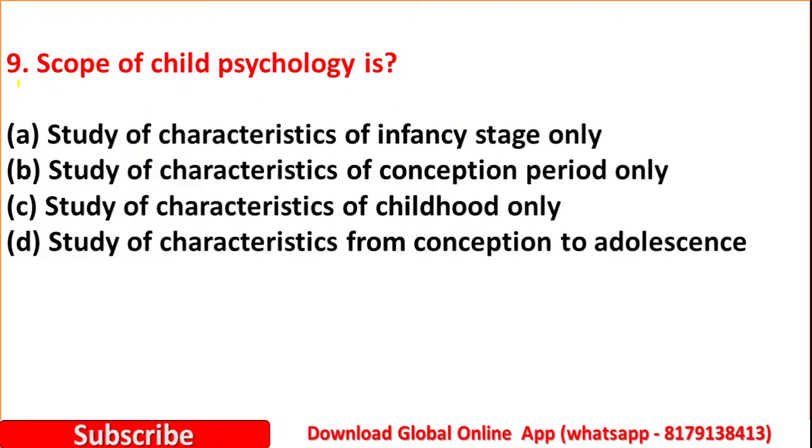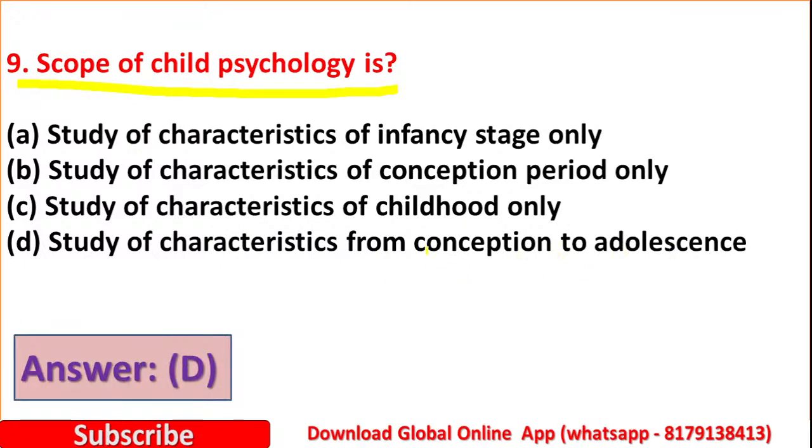Question number 9. Scope of child psychology is: option A, study of characteristics of infancy stage only. Option B, study of characteristics of conception period only. Option C, study of characteristics of childhood only. Option D, study of characteristics from conception to adolescence. Yes, here the right answer is option D, study of characteristics from conception to adolescence.